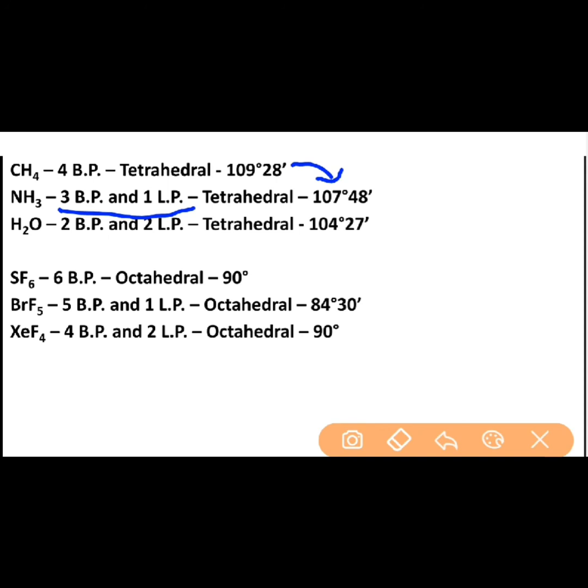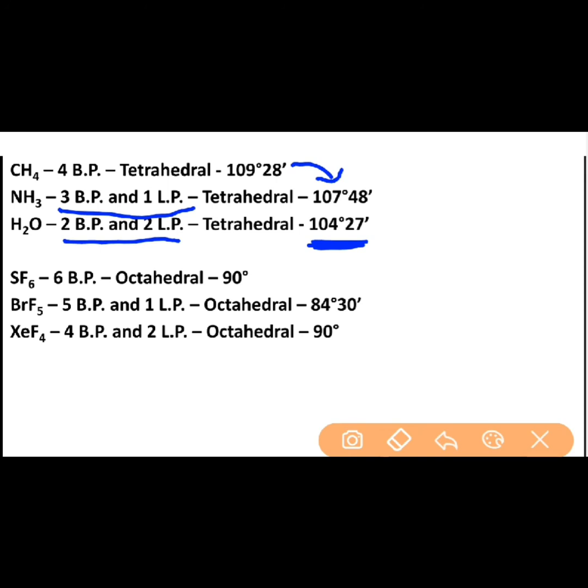Similarly, if we consider water, the central oxygen atom has 4 electron pairs in the outer shell, right? Now these 4 electron pairs are divided into 2 bonding pairs and 2 lone pairs. Because of the presence of 2 lone pairs, the bond angle reduces further to 104 degrees 27 minutes, right? In a similar way, we can take SF6, sulfur hexafluoride.